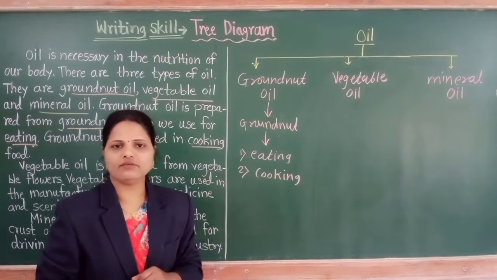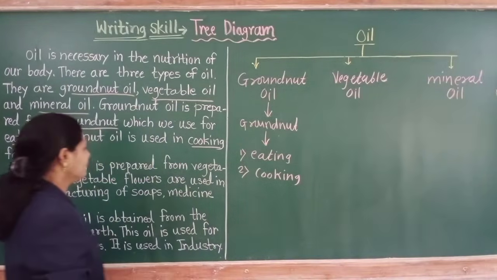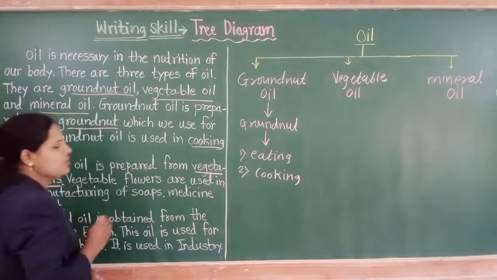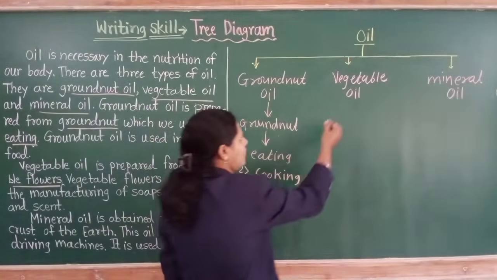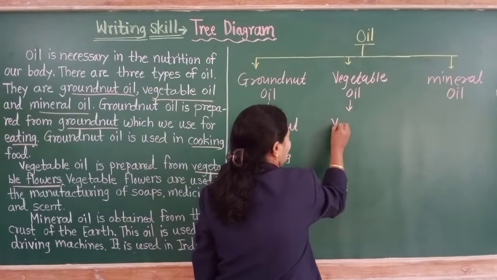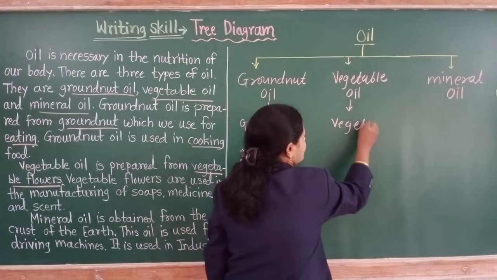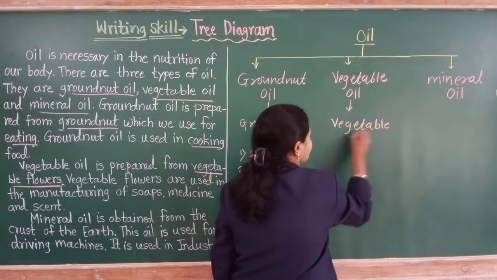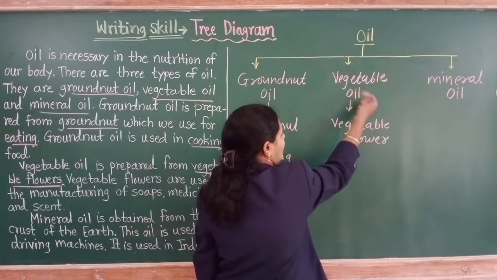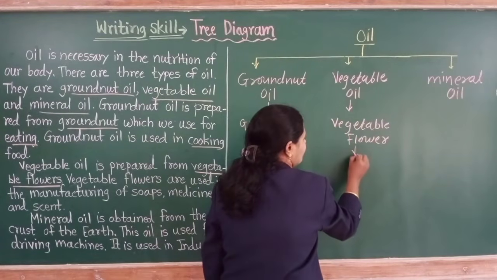From which do we get vegetable oil? Just read here. From vegetable flowers, we get vegetable oil. So, write here vegetable oil from vegetable flowers.